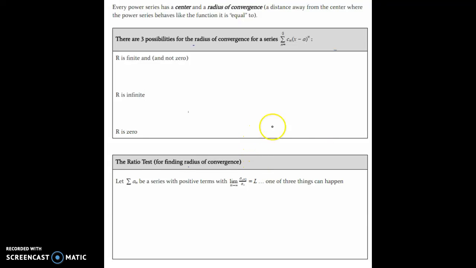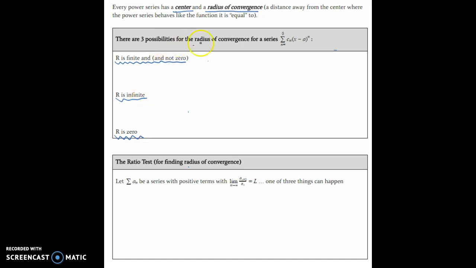This is definitely one of those topics that makes more sense once you see some examples, but we have to kind of know what we're shooting for. So as we try to find the radius of convergence of a power series around a specific center, there's one of three things that can happen. Either that radius will be finite but not zero, or that radius will be infinite, or that radius is going to be zero.